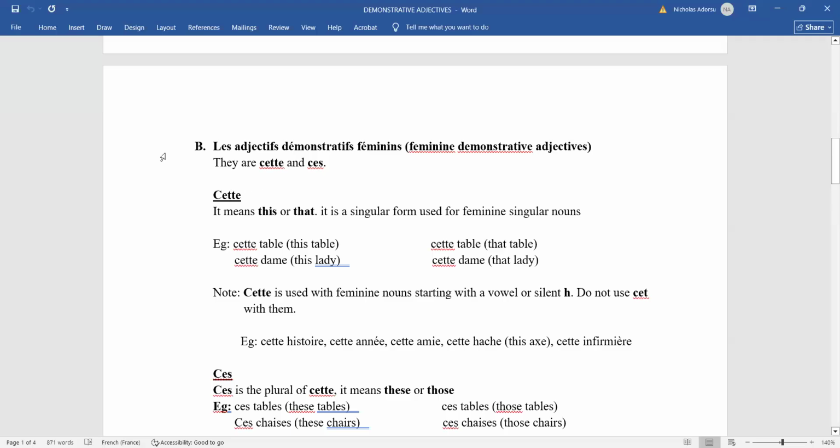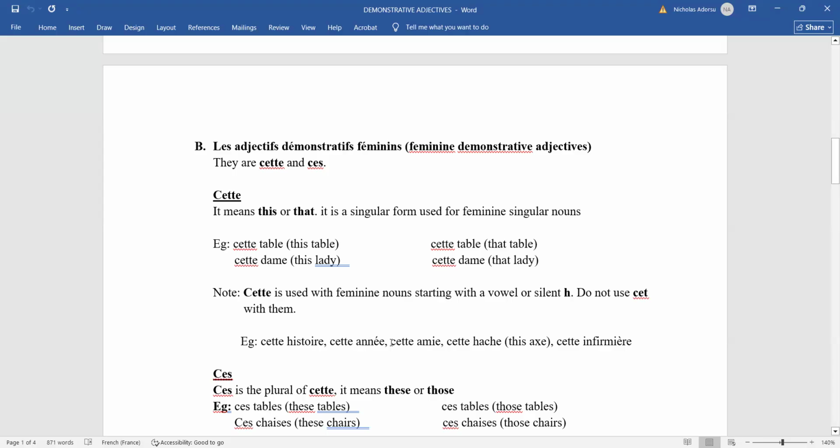Now this cette, you see in French, the feminine one is only one singular. The cette can be used whether the feminine singular noun starts with a consonant or a vowel, it doesn't matter. We will still use cette. Is that clear? So I can say cette histoire, this story.